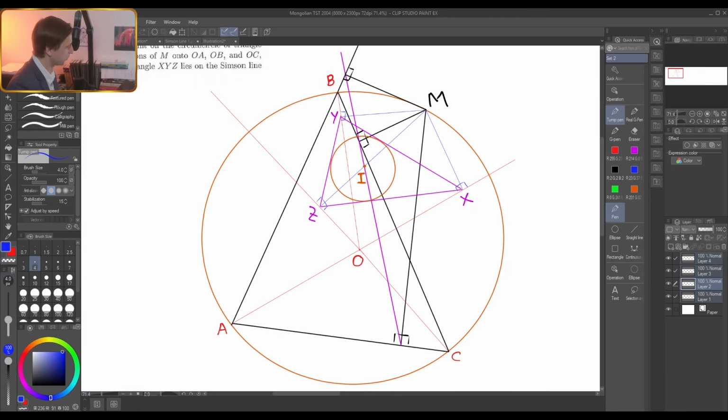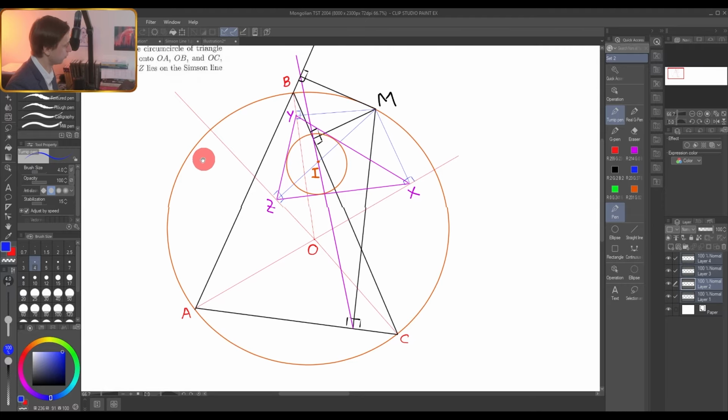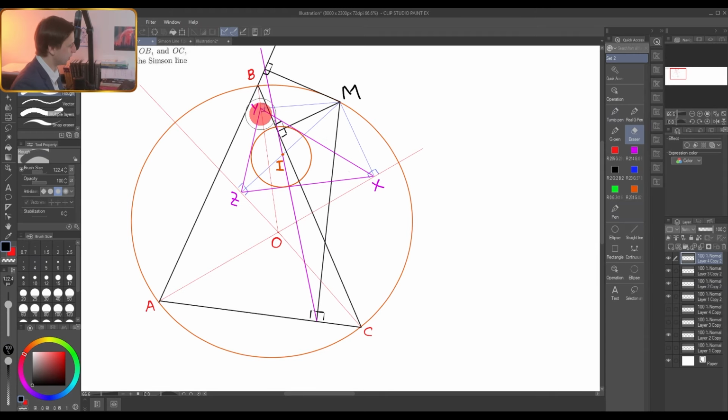So let's finally go to the solution of our problem. We figured out that this triangle XYZ has exactly the same angles as the ortho triangle of triangle ABC. So in other words, they're similar. The surprising fact will be that not only is this triangle similar to the ortho triangle, but they are actually equal. They have the same sides, and we will show it right away. However, the proof will be surprising.